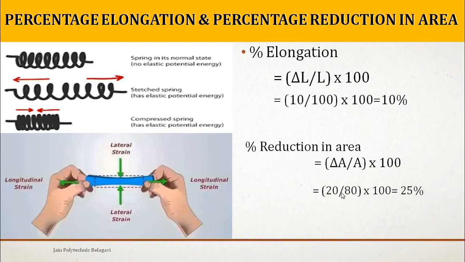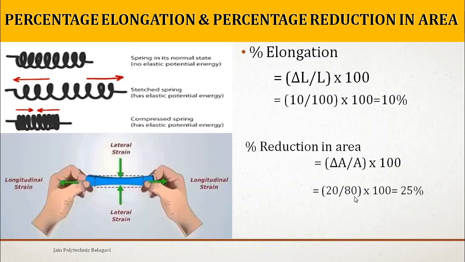Consider the change in area is 20 unit square, it may be millimeter square or centimeter square. Here we take 20 unit square as the reduction in area, and the original cross sectional area of this bar or object is 80 unit square.